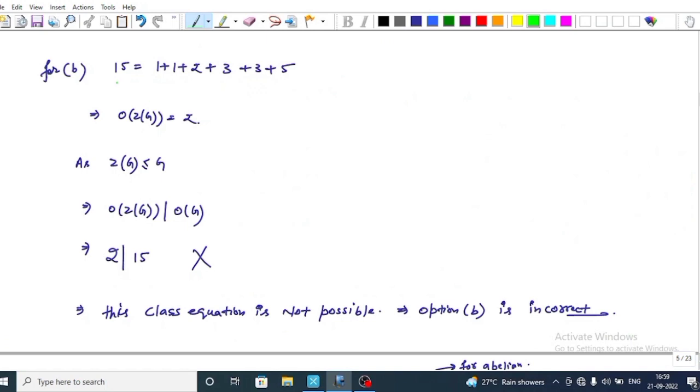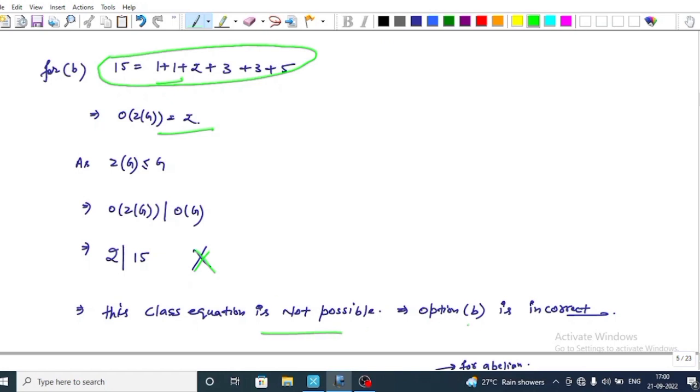In option B, we are given that 15 is equal to 1 plus 1 plus 2 plus 3 plus 3 plus 5. From this classification, we notice that the order of Z(G) is equal to 2, because 1 repeats 2 times. Now we know that Z(G) is a subgroup of G. Then by using Lagrange's theorem, the order of Z(G) divides the order of G, that is, 2 divides 15, but this is not possible. This classification is not possible, that is, this representation of a 15 order group is not possible,